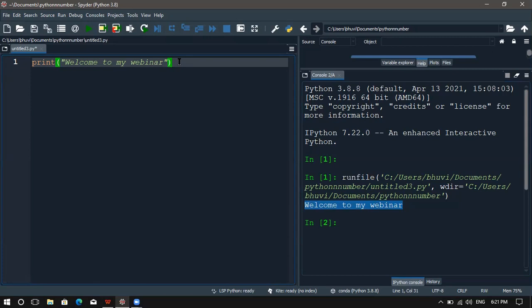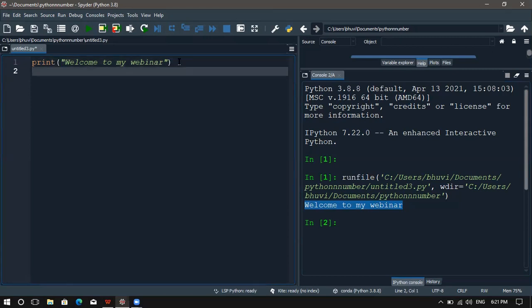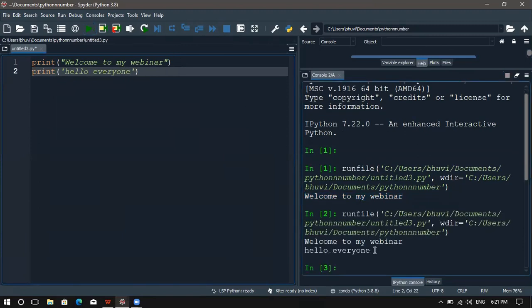Instead of double quotes, we can even use single quotes here. I print in single quotes, Hello, everyone. Even it will print here. Okay.